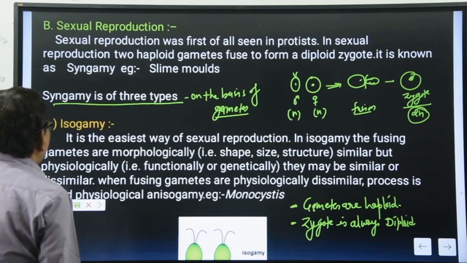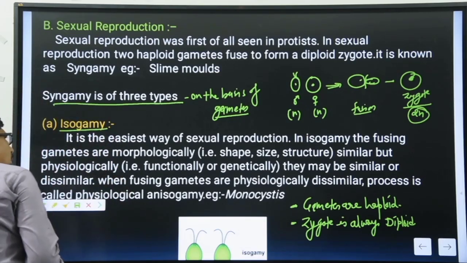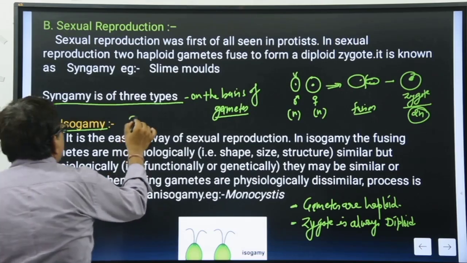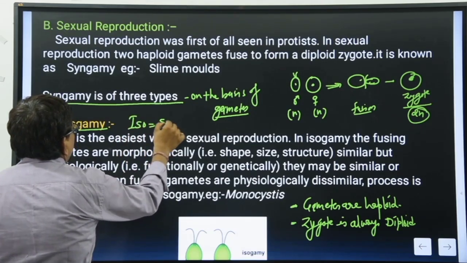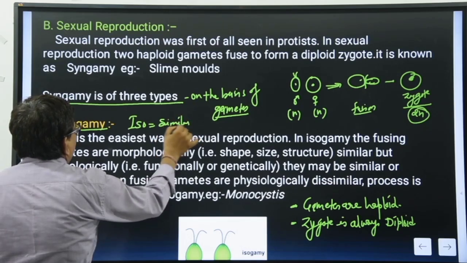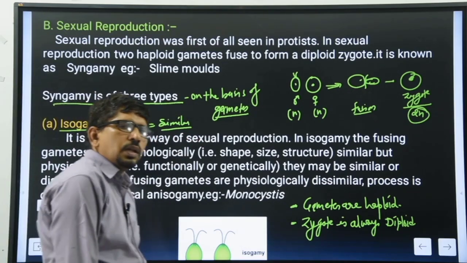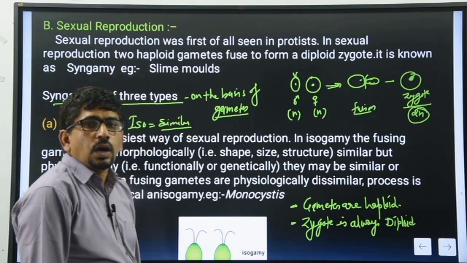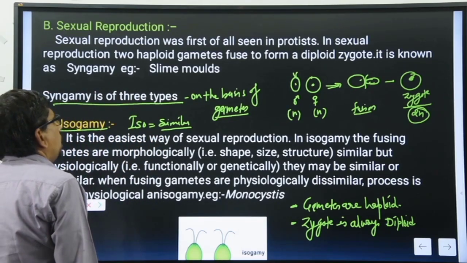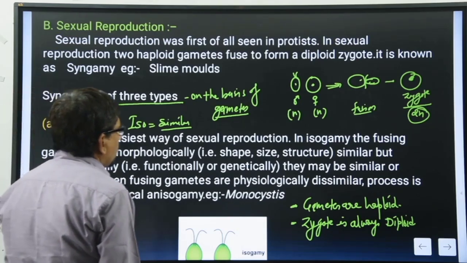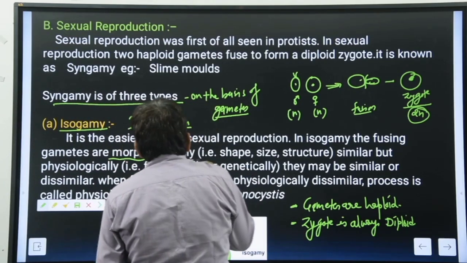अगर हम बात करें which type, तो फर्स्ट हम बात करते हैं isogamy. Very simply, iso. What is the meaning of iso? Iso means identical or similar. When both the gametes are identical to each other, that is known as isogamy. Both are similar, that is known as isogamy. Clear है? In isogamy, the fusing gametes are morphologically similar.